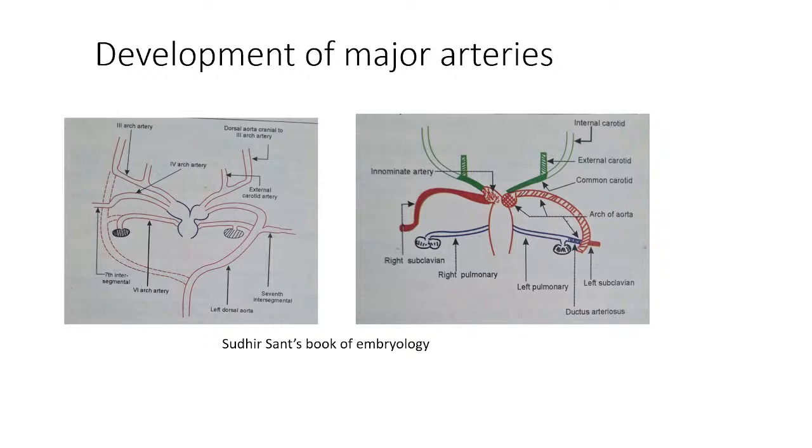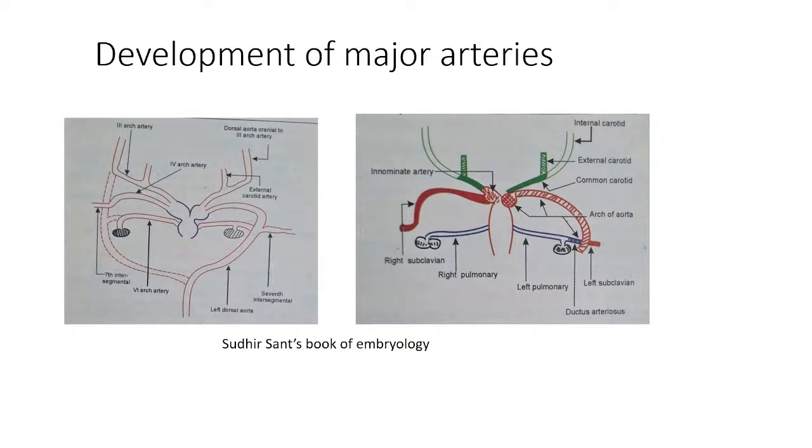Truncus arteriosus, right? So ascending aorta develops from the truncus arteriosus, and ascending aorta continues as arch of aorta, right? And we have seen that ascending aorta is continuous with what? Ventral part of the aortic sac, right? So this ventral part of the aortic sac, then the left horn of the aortic sac, this you can see is the fourth arch artery, okay,